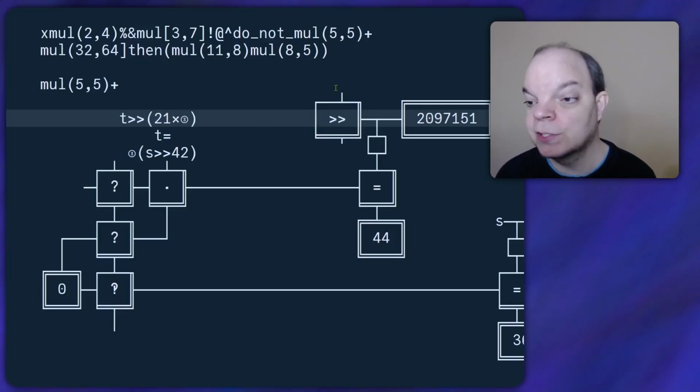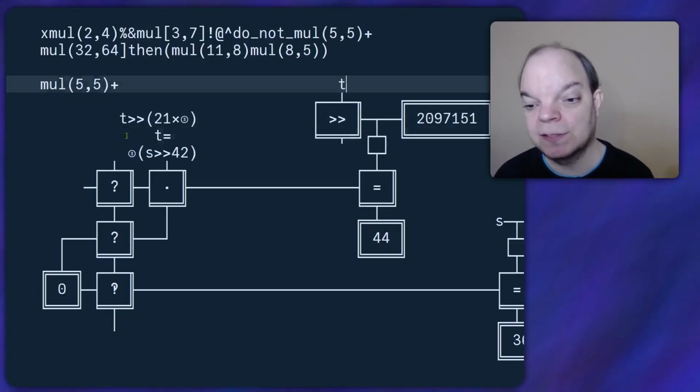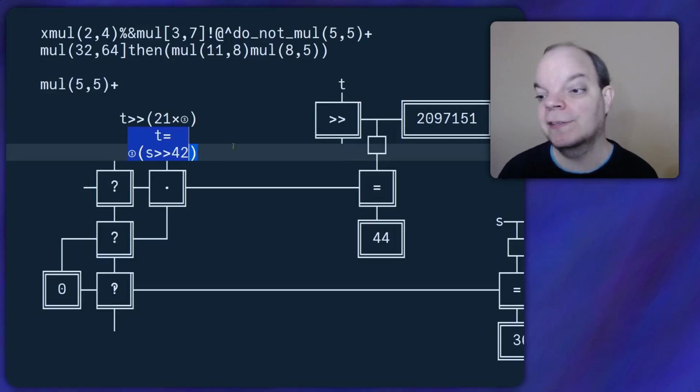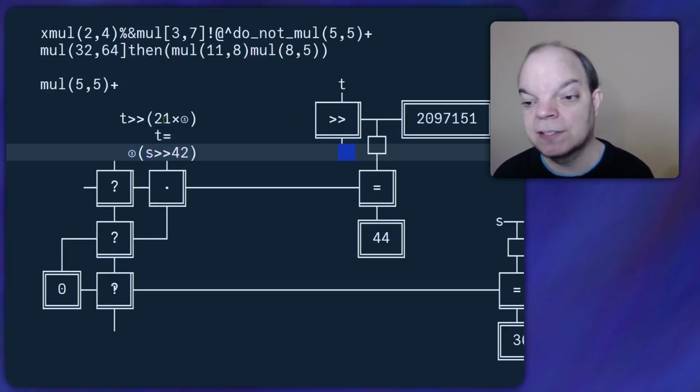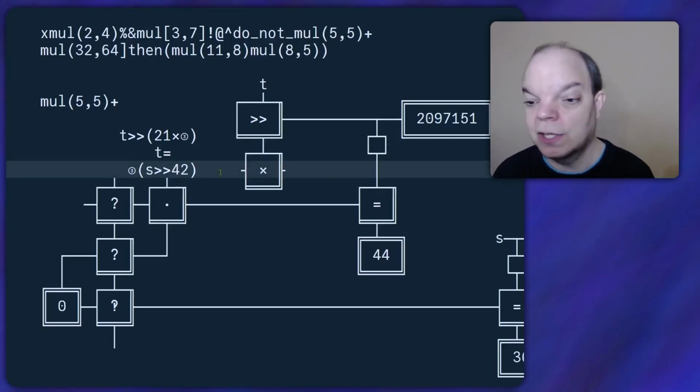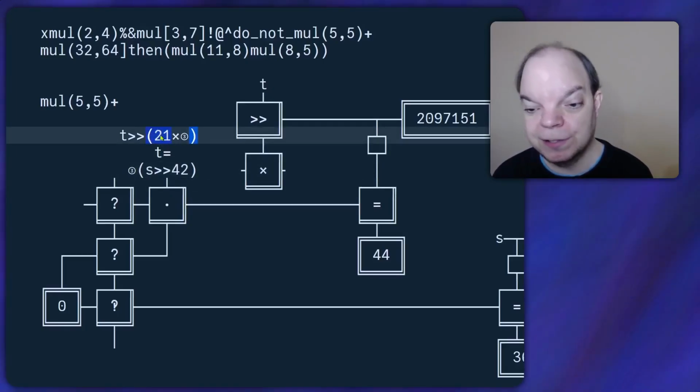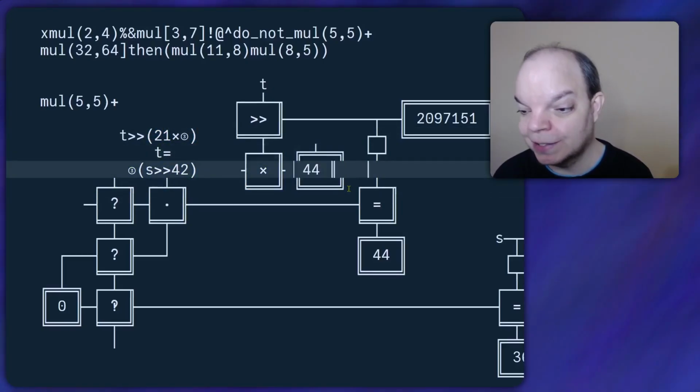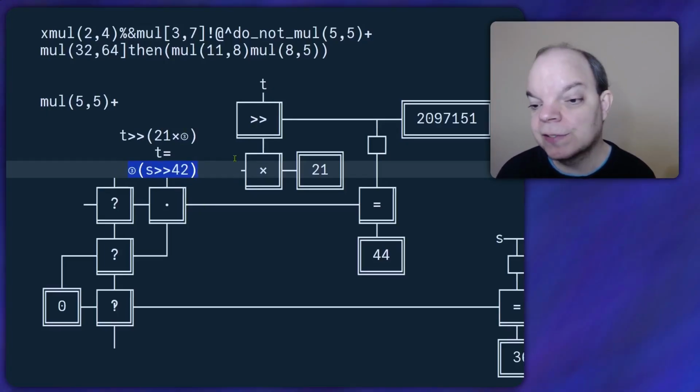And the first argument needs to be the t, which is the same as this t here, so we're going to combine those in a second. And then the other one is the result of a multiplication, so we need a multiply box here. And of course there's not enough space for it, so I'm going to move things around. Now one side of the multiplication is literally the number 21, so I think we can fit that in here. And the other side is the result of this whole thing. So we need the 3 in a circle here.